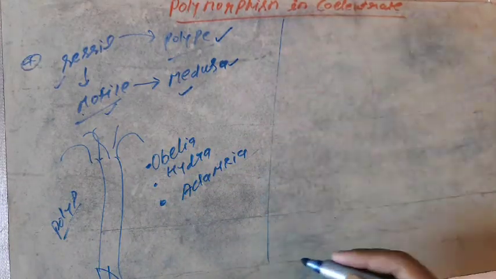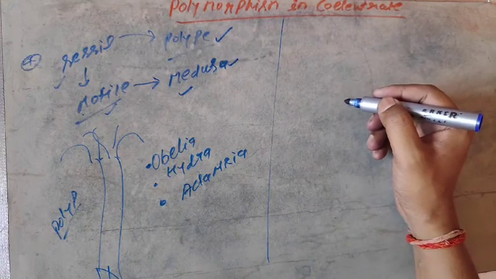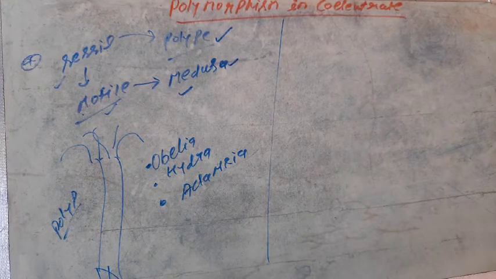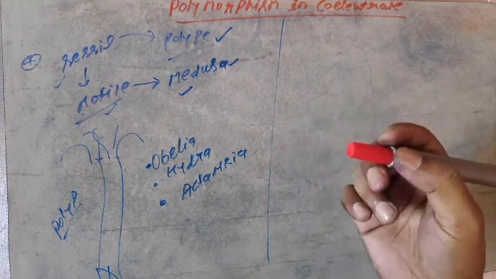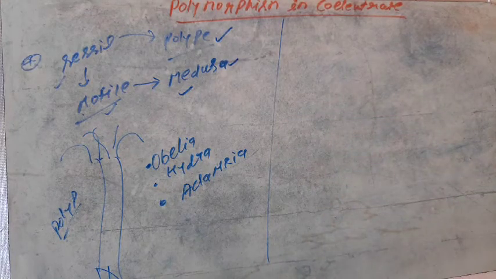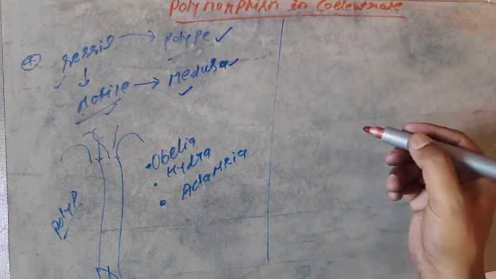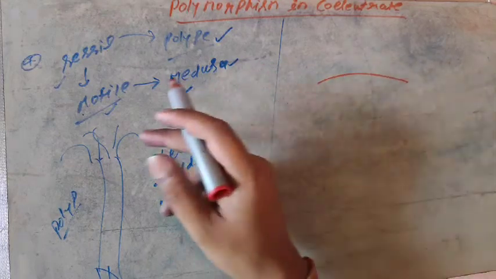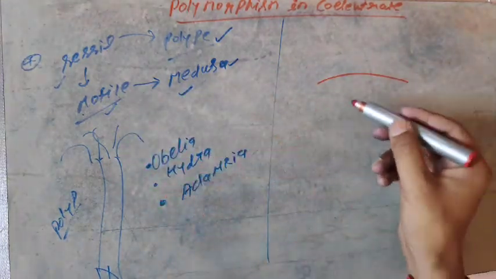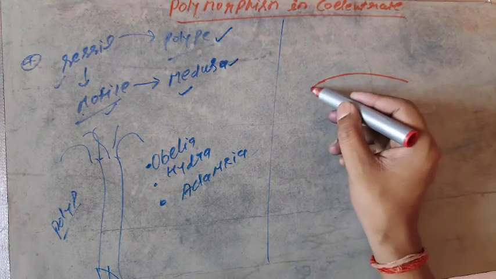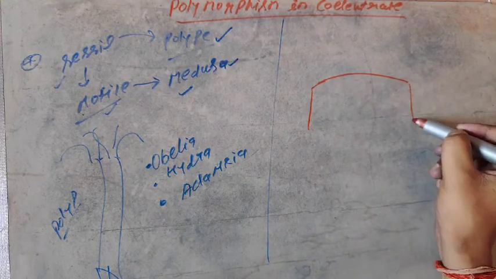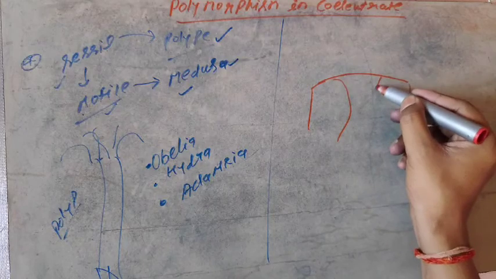Now back to the Medusa stage. The structure of Medusa is very complicated and it is very hard to draw, but let us try to draw the Medusa stage of coelenterates. Actually, it is more complicated than the common polyp. This one is the Medusa. When you draw it, make a disc shape structure.